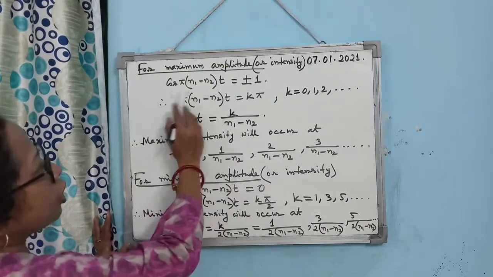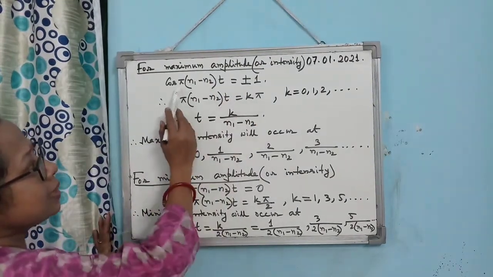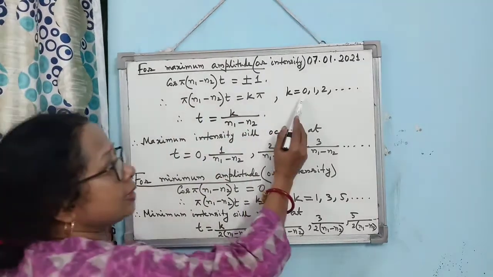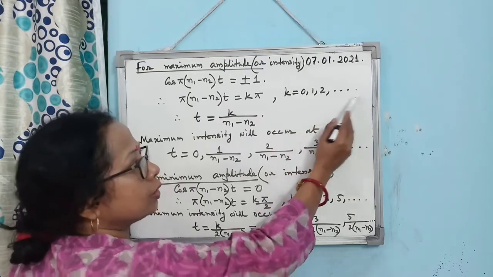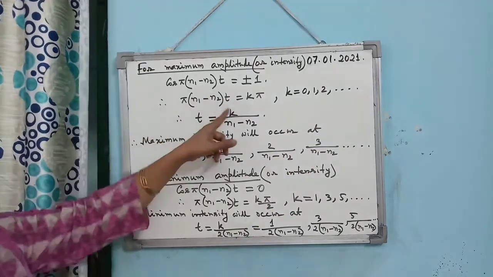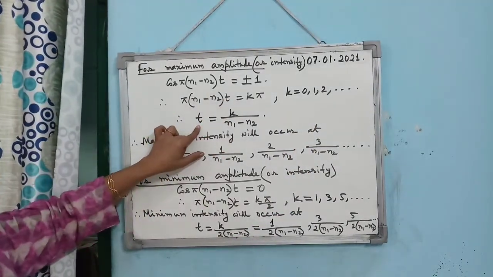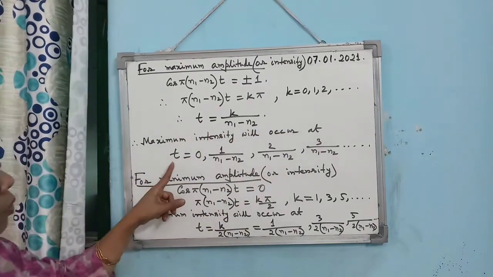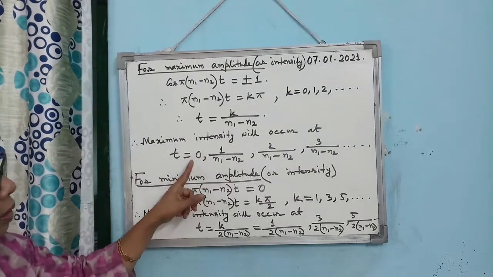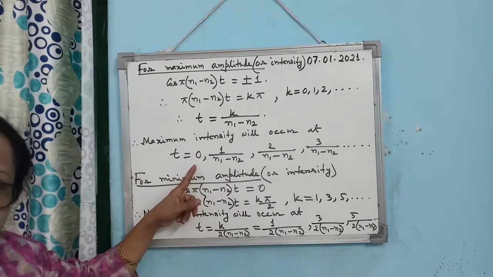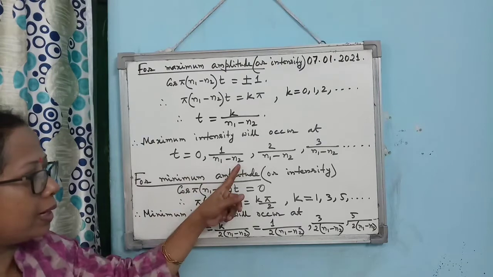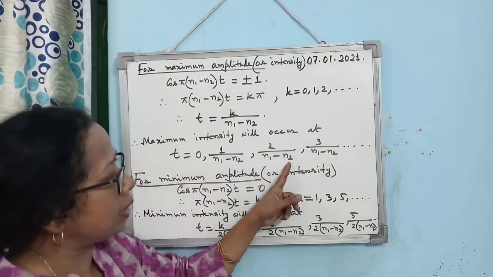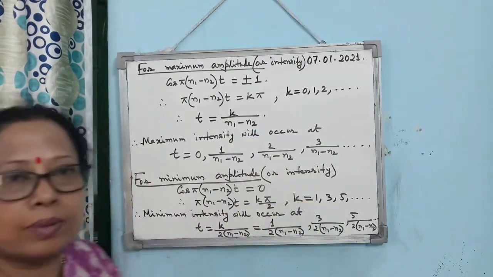So you see, if cos pi (n1 minus n2) t is plus minus 1, it means that it should be k pi, where k should be either 0 or 1, 2, 3, and so on. So from this relation it is clear at what time maximum will occur, t = k by (n1 minus n2). So if you put the values, then what are you getting? t is 0. When the time is 0, maximum will occur. Then 1 by (n1 minus n2), maximum will occur. k is 2, so 2 by (n1 minus n2). k is 3, 3 by (n1 minus n2).